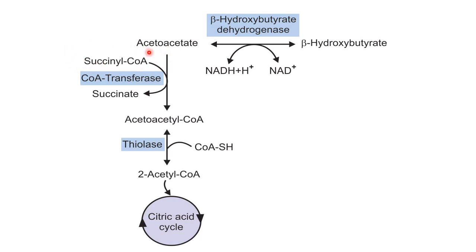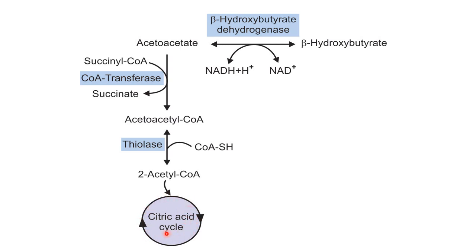Succinyl CoA is coming from the TCA cycle. Now this acetoacetyl CoA, by the thiolase enzyme, gets converted to two molecules of acetyl CoA, and these two molecules of acetyl CoA enter into the TCA cycle for its complete oxidation.